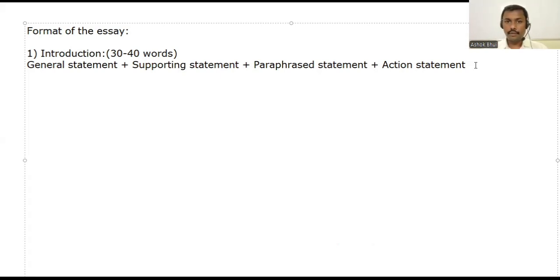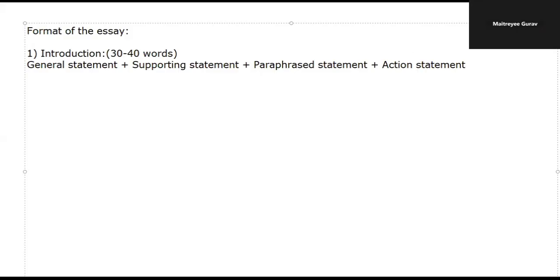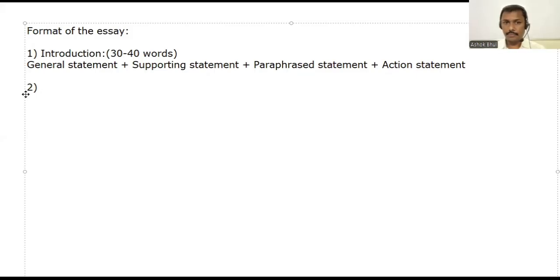Whatever your stand is, you can explain it there. Is that clear? General, supporting, paraphrase, and action. So all these statements will be there for the introduction. Now after this, we have understood the introduction part. Now here is body one. Consider that we have the essay type of advantages and disadvantages.